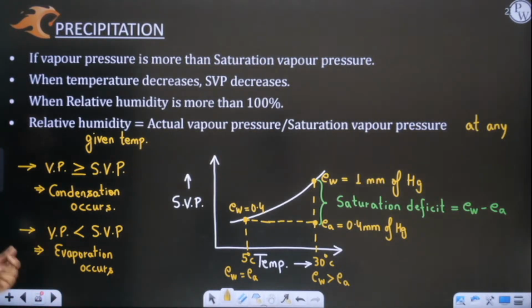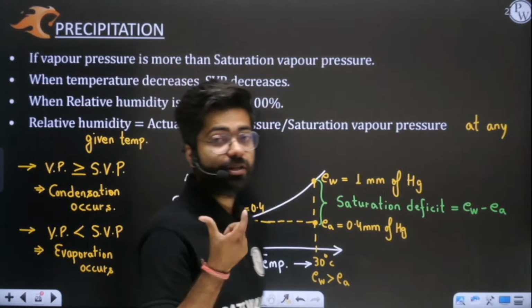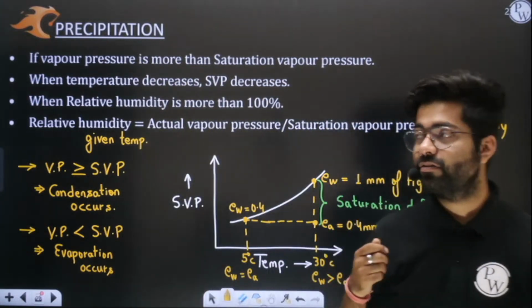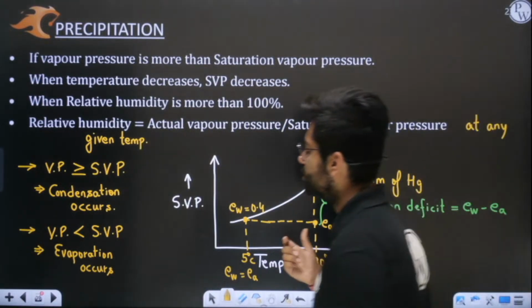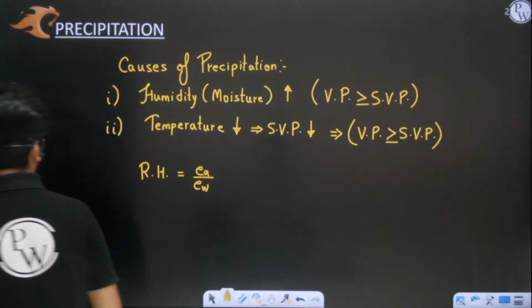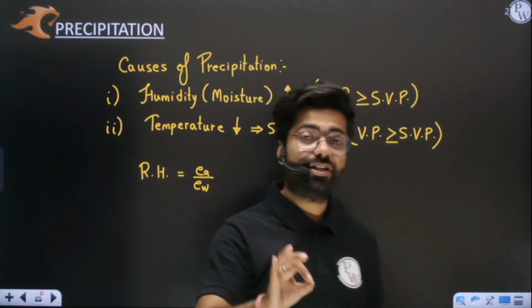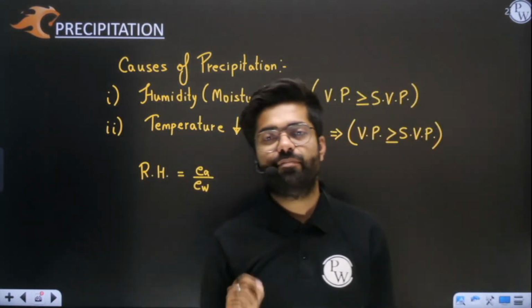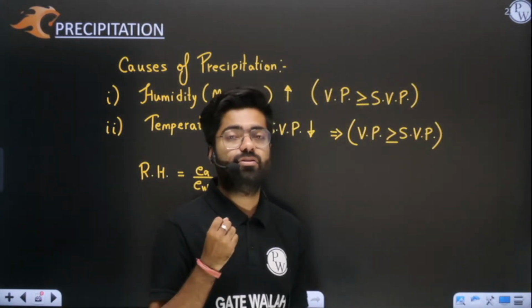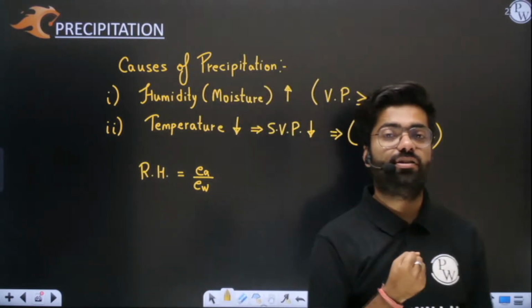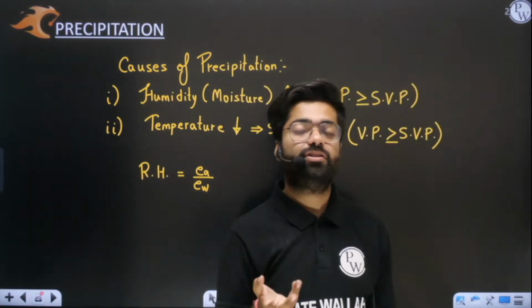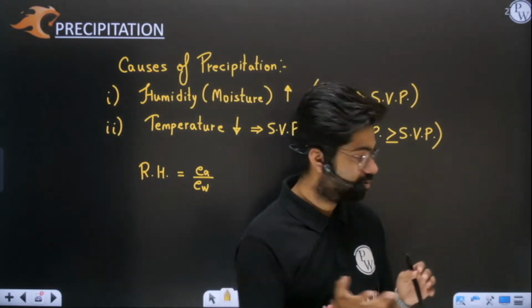In the newspaper you must have seen the term relative humidity. Whenever relative humidity is about 100%, you will see precipitation starts to happen. I hope this concept is clear to you, because at that time the atmosphere is completely saturated with moisture, and any more amount of moisture will cause it to spill out.